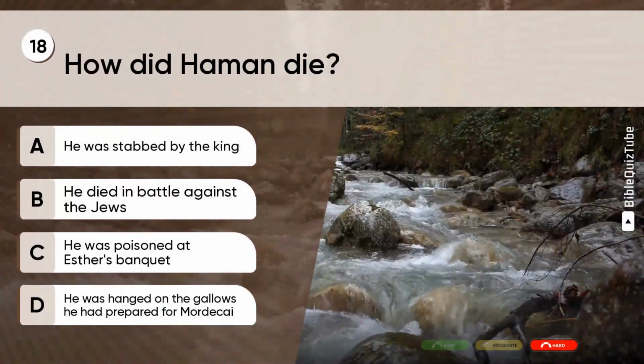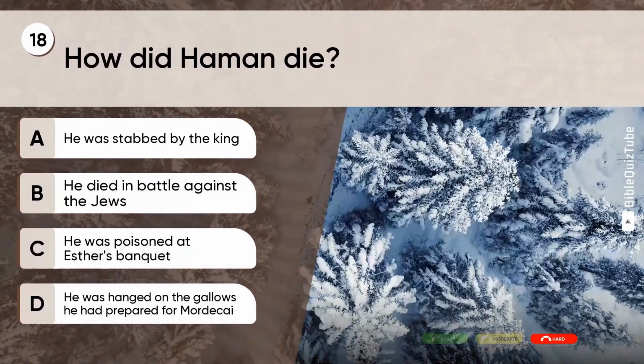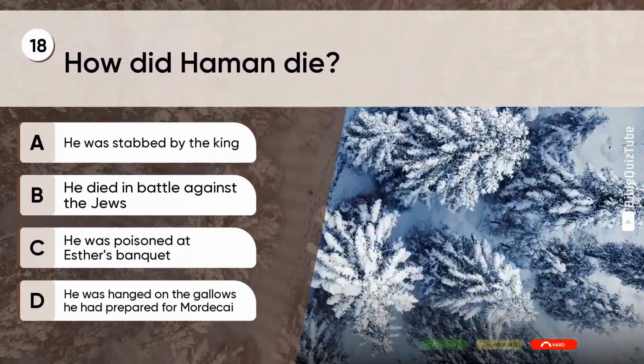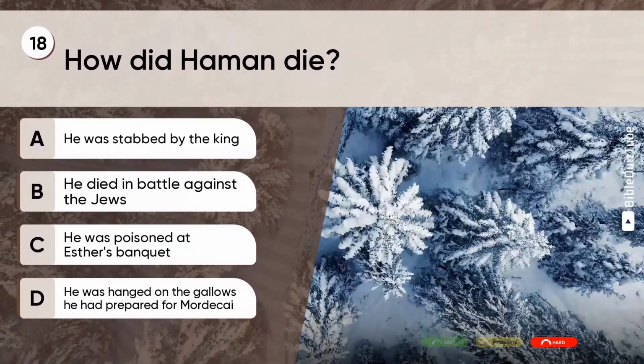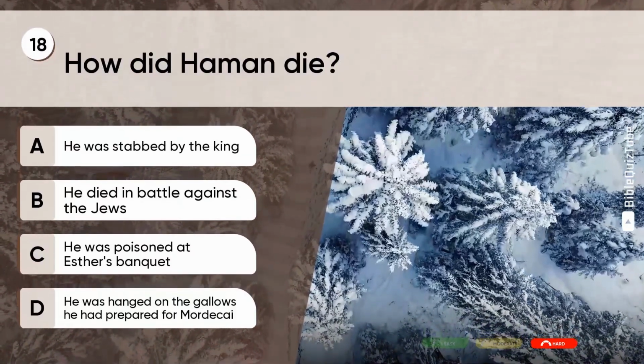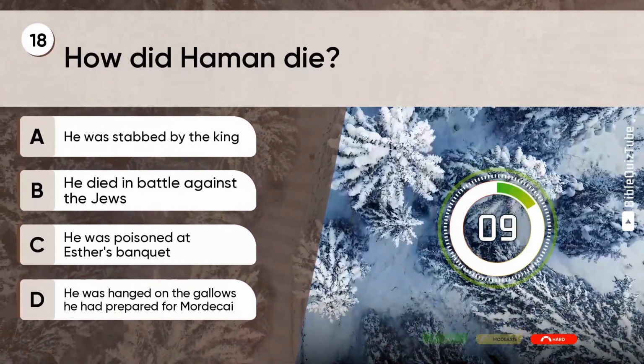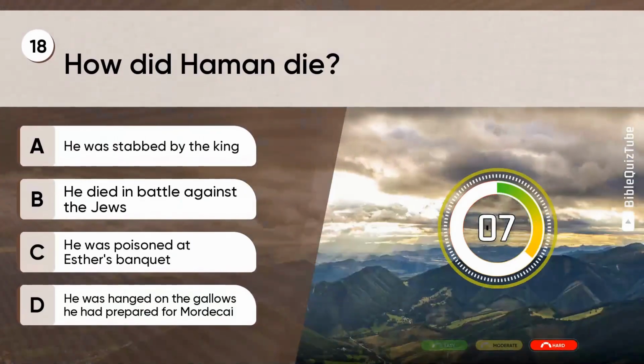Question 18. How did Haman die? A. He was stabbed by the king. B. He died in battle against the Jews. C. He was poisoned at Esther's banquet. D. He was hanged on the gallows he had prepared for Mordecai.